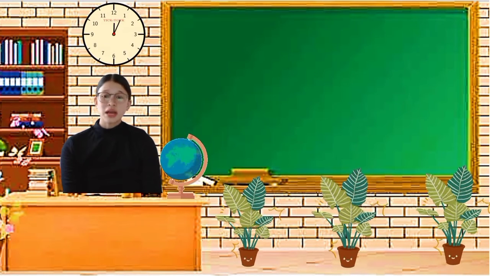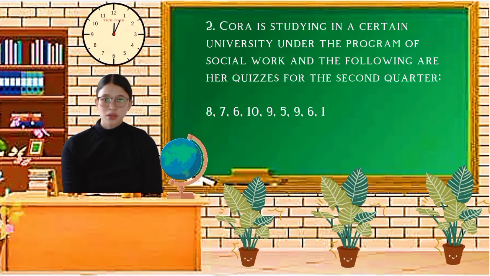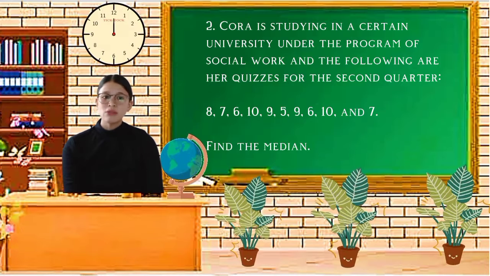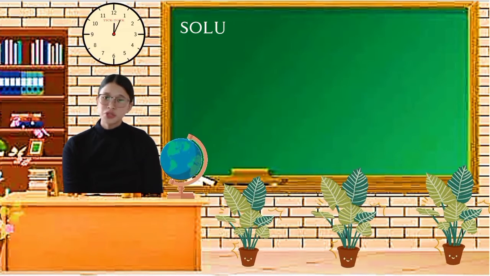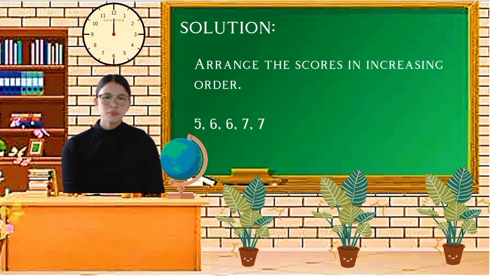The question now is, what if there are two middle numbers? Here is an example. Cora is studying at a certain university under the program of social work, and the following are her quizzes for the second quarter: 8, 7, 6, 10, 9, 5, 9, 6, 10, and 7. Now let's find the median. The solution we're going to use here is the same as what we did in the first one.